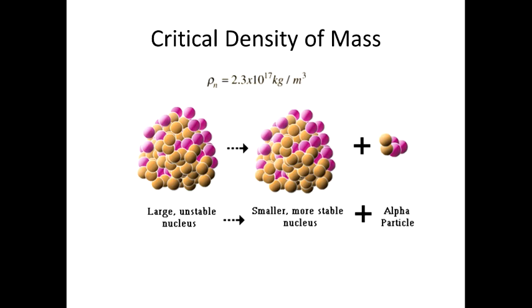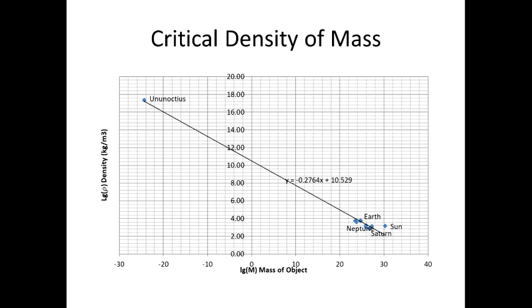Now we can analyze objects of our solar system from the point of view of the concept of critical density. On this picture you can see all our planets and the Sun on the same chart with the heaviest element, unoctium with atomic number 118. The formula for an automatic trend line is different from the formulas derived from the proposed models, but we know that no object on this chart fits exactly to any of the discussed models. But if we try to put on this chart an object from our regular life, like a 100 kilogram body, then it will be necessary to squeeze this object to a sphere of 2 millimeters in diameter.